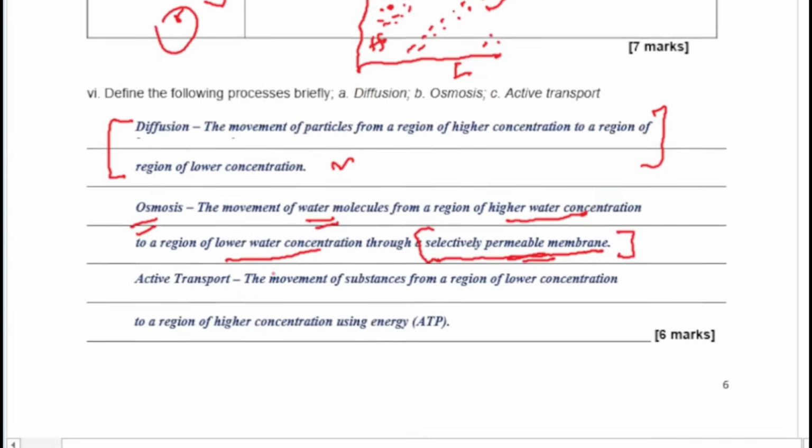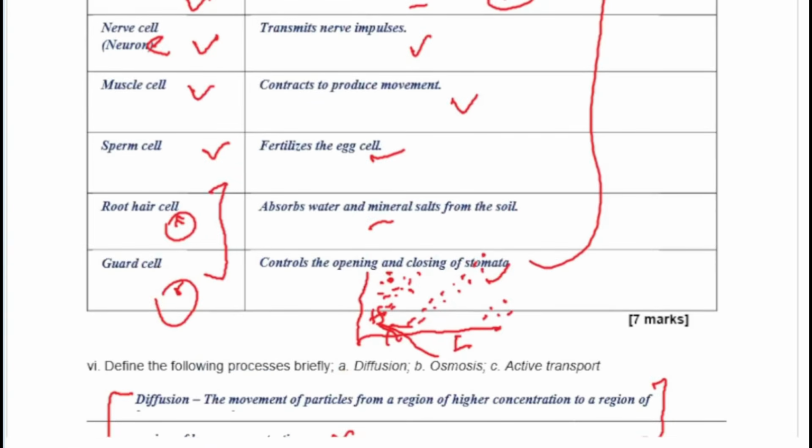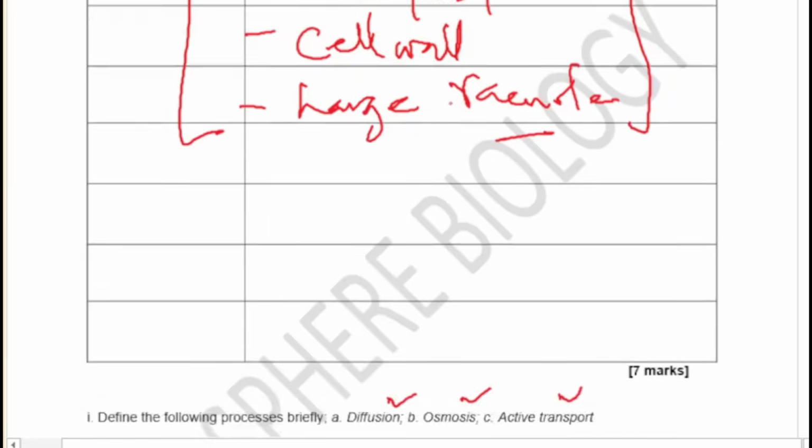And then active transport, on the other hand, means the movement of substances from the region of lower concentration to the region of higher concentration using energy. Okay, so now when substances move from where they are fewer, from this place where you have about 4 of them to where you have about 10 on this side, now they are moving against concentration gradient. So write that down. This happens against concentration gradient, and concentration gradient simply means the difference in concentration between the two regions. Okay, so moving on to the next question.